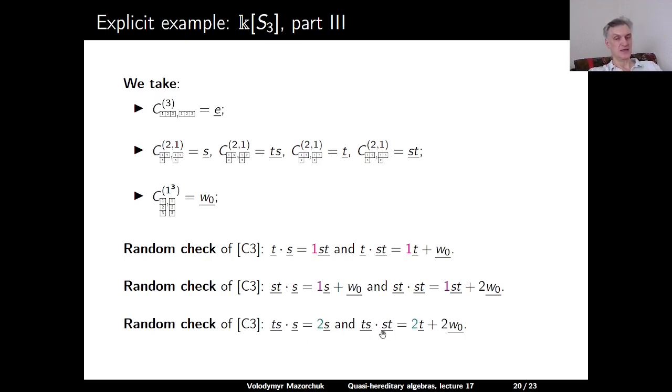And TS underlined times ST underlined is 2T underlined plus 2W0. So again, the coefficients coincide. So this is just a random check of our last axiom.